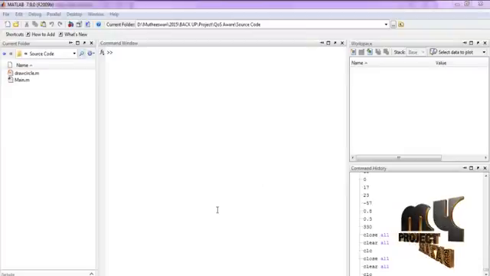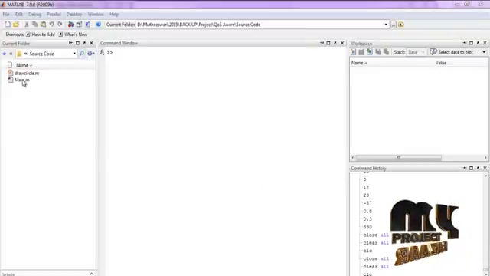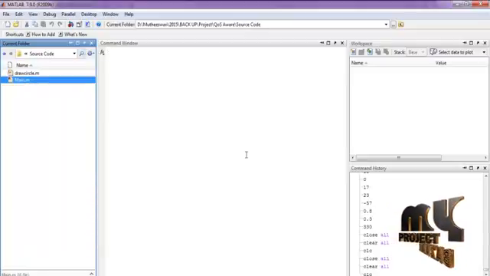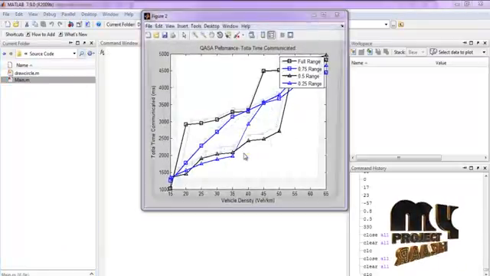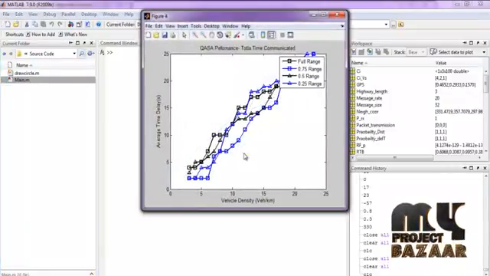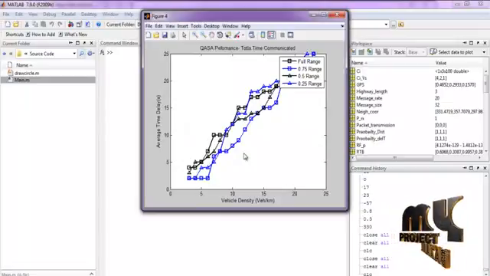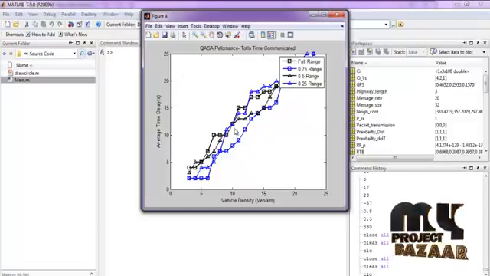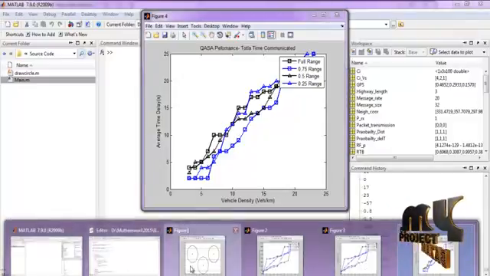Let me discuss the running procedure for our process. Select the main.m file in the current folder, right click the file and run it for executing this process. Here, vehicular ad hoc networks are simulated based on the QoS algorithm. In this algorithm, we obtain the result.